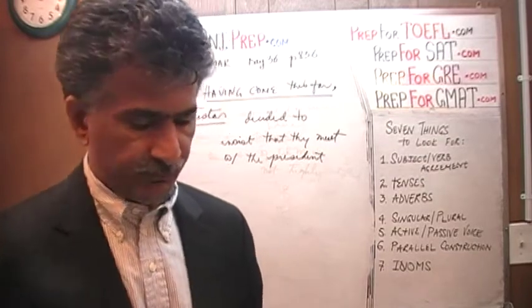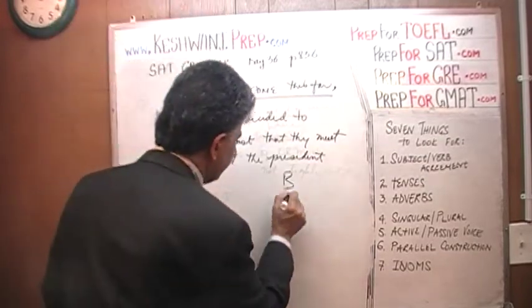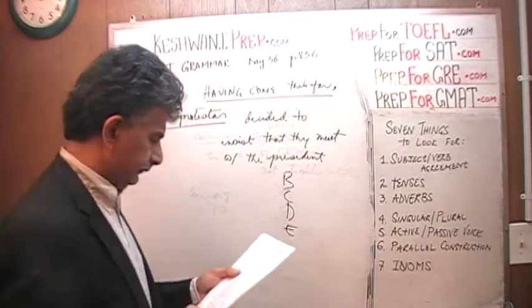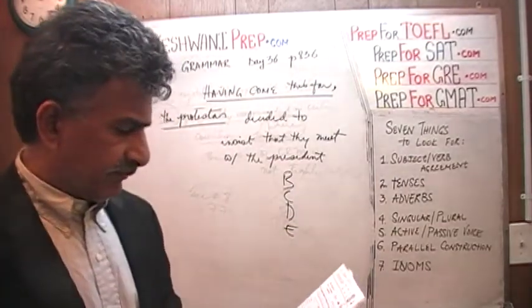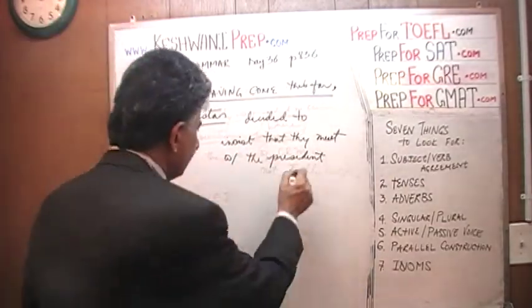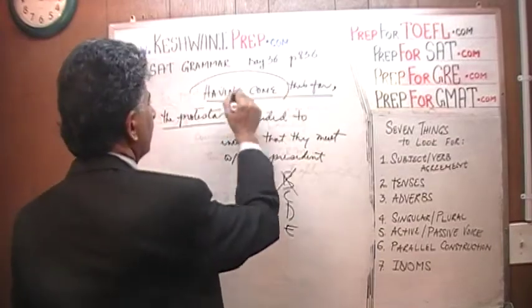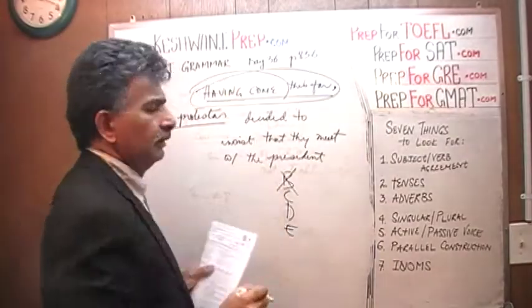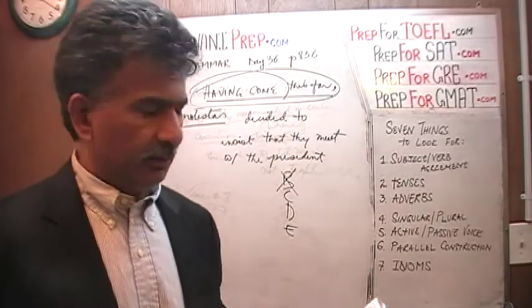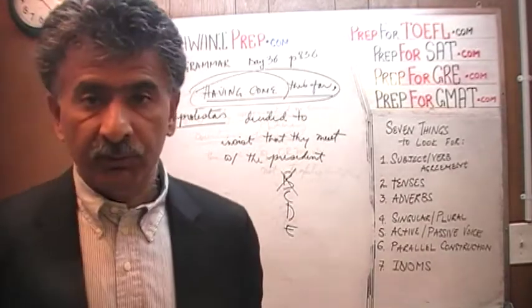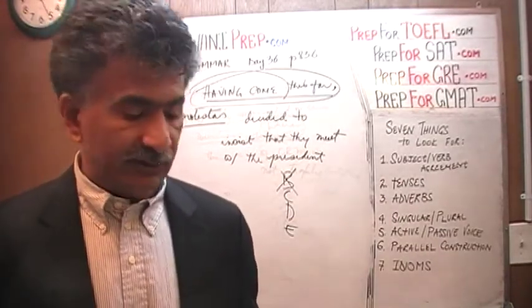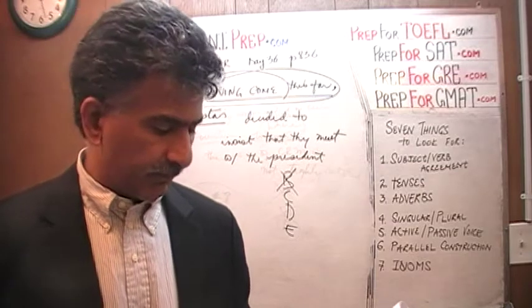Let's look at the answer choices. B, C, D, and E. B says, they coming this far. We don't have that. We want to start out with having come this far. Having come this far, the protesters decided to insist on seeing the president before they left the building.